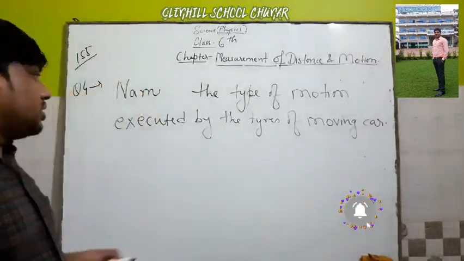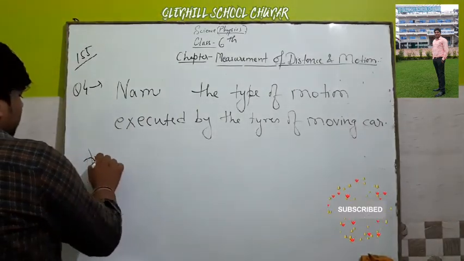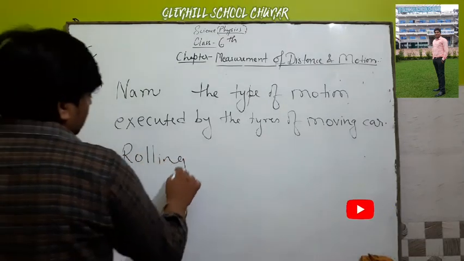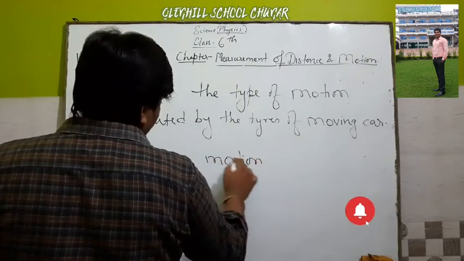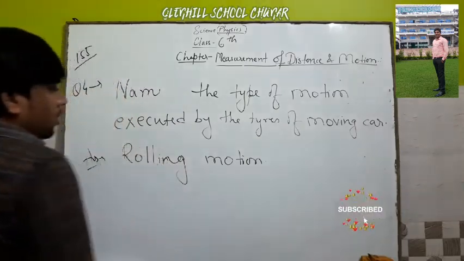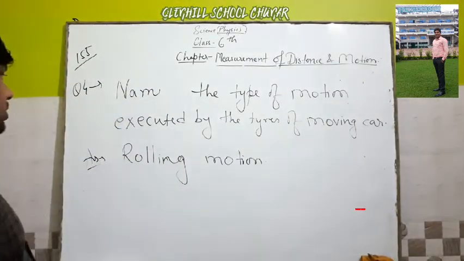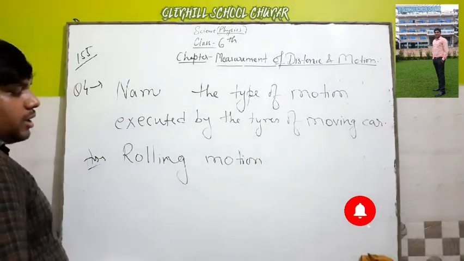So this is a type of rolling motion. The answer is rolling motion. Clear? Okay. Next.